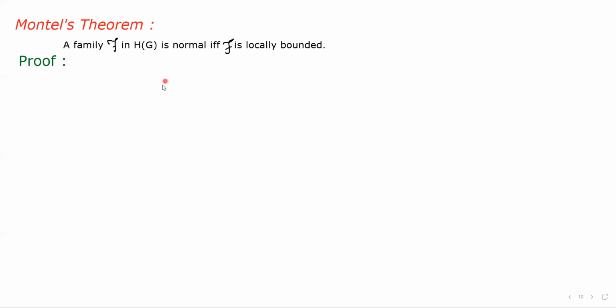First of all, we consider that script F is normal and prove that script F is locally bounded. And in the converse, we consider that script F is locally bounded, and we have to prove that script F is normal. Okay, so let's start with the proof.